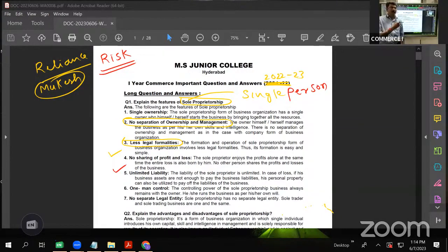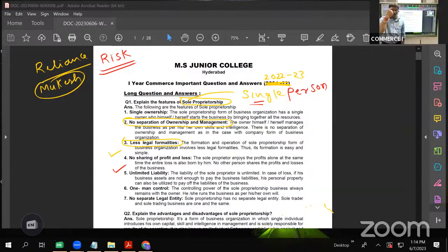But you never know. If any untoward incident happens and if any loss occurs, that entire loss has to be borne by a single person only, because there is no one to share your profits and there is no one to share your losses also. This happens to be a big disadvantage of sole proprietorship.